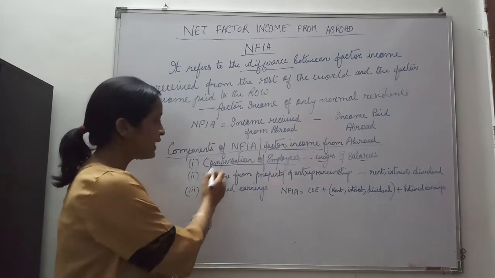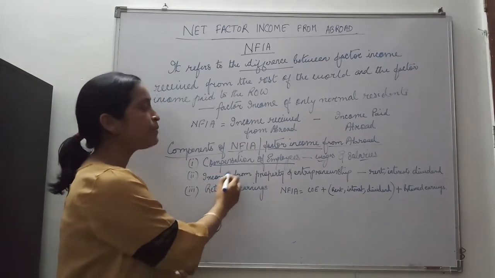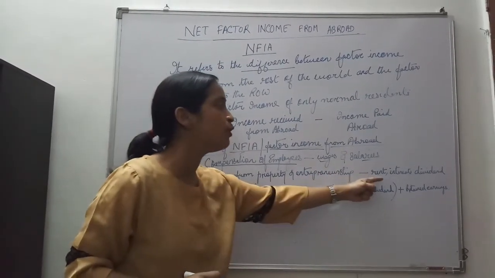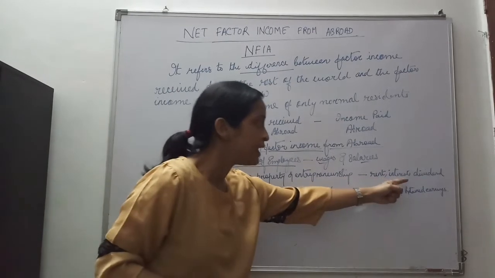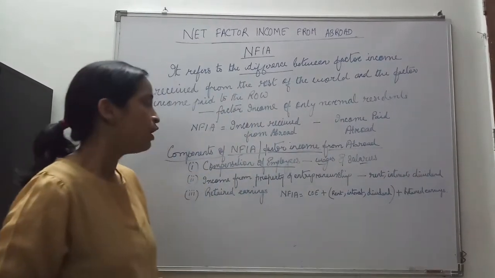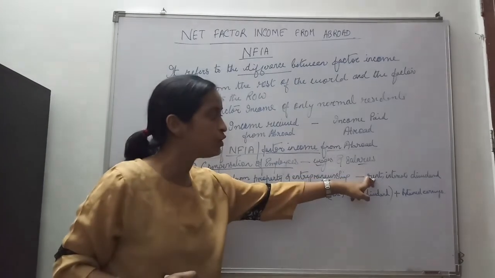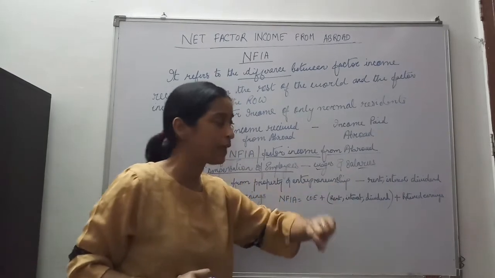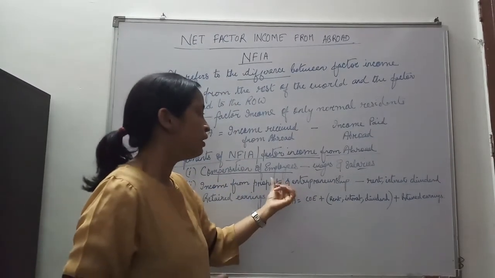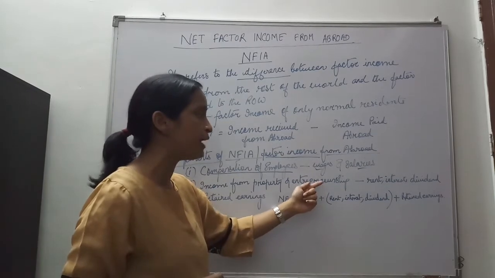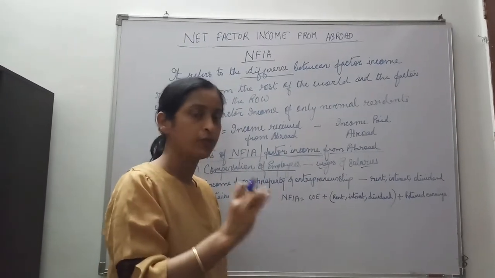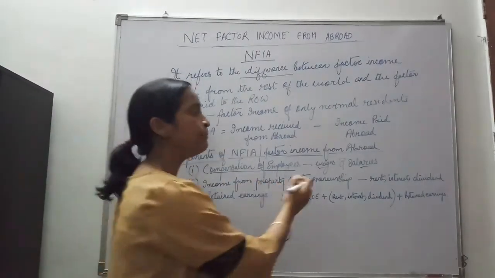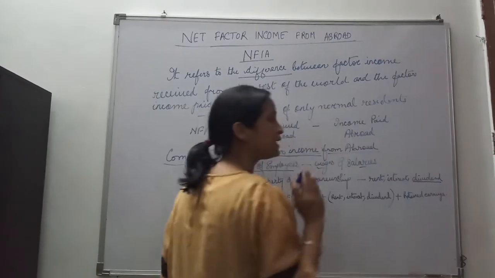The next component of NFIA is income from property and entrepreneurship. These are various types of income in the form of rent, interest and dividend. Rent is the remuneration that comes from land. Interest is from capital. And the remuneration given to the entrepreneurs, we know, is profit. But here we are not writing profit, we are taking dividend.